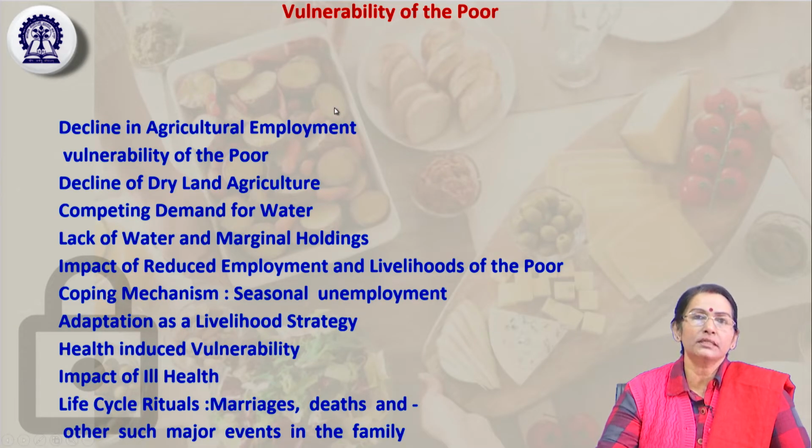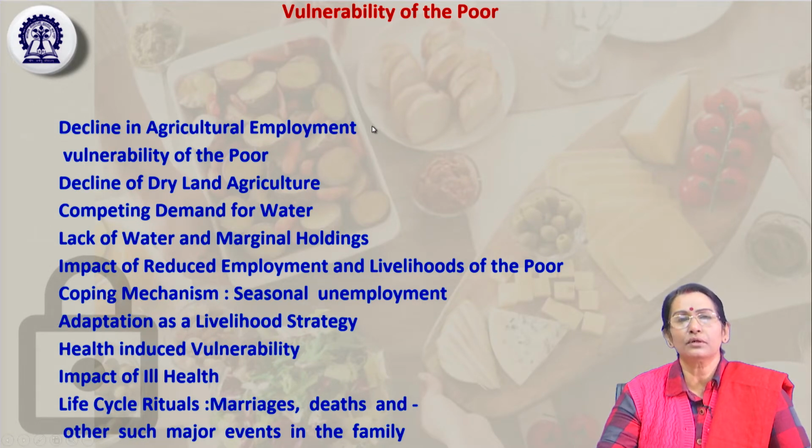Earlier we discussed landlessness, that means people are depending only on agricultural farms, and they don't even own the land. They are hired by other landlords for agricultural purposes, and the moment that stops, that is the decline in agricultural employment.